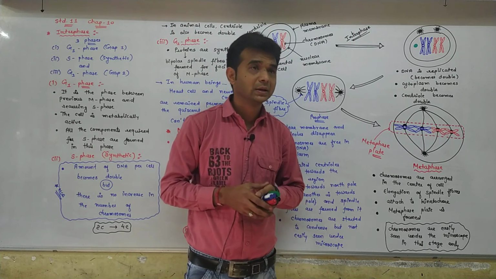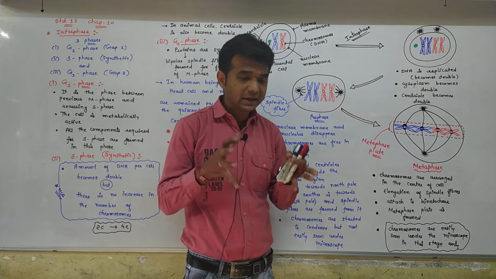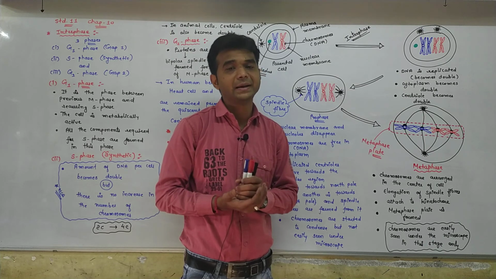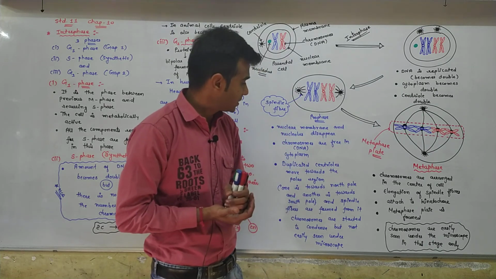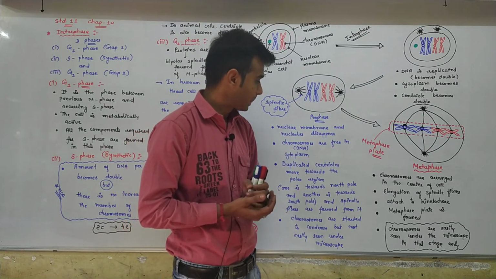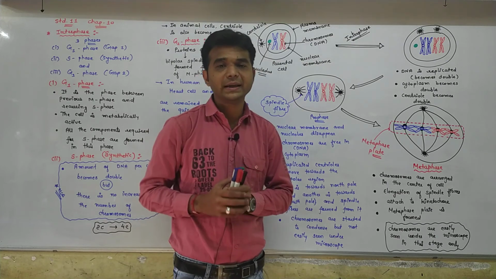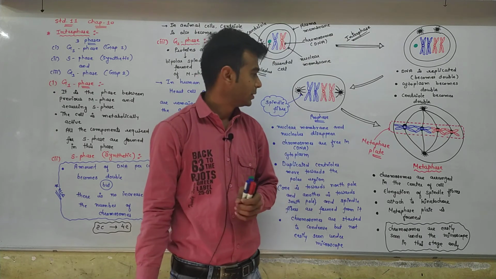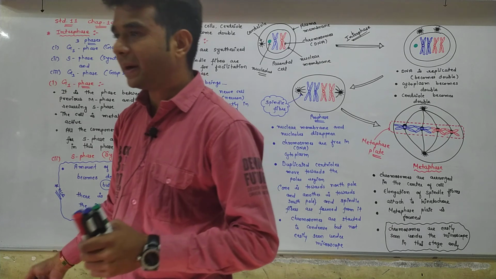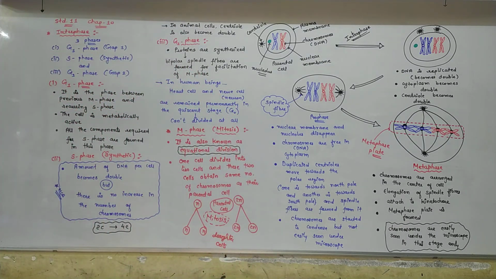Here the chromosomes are in a much more condensed manner. So we observe the chromosomes under the microscope in this stage only. So here I can stop at the metaphase stage. Anaphase and telophase I will tell you in the next lecture.